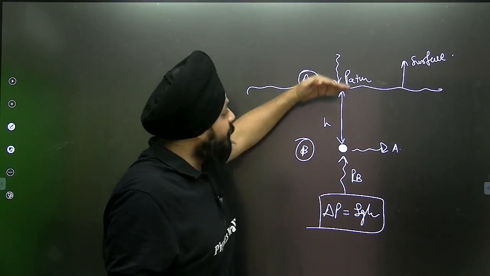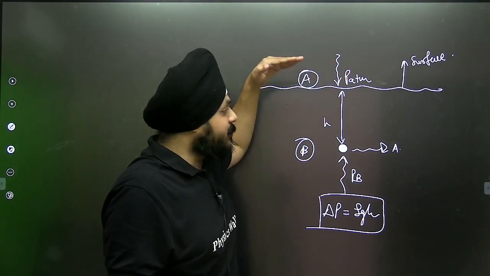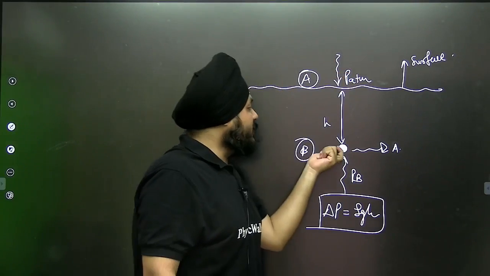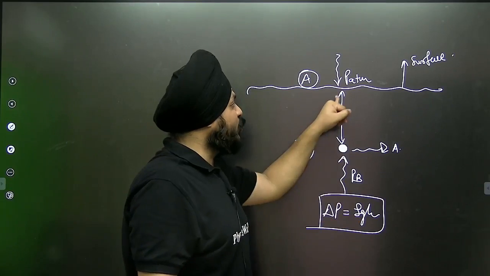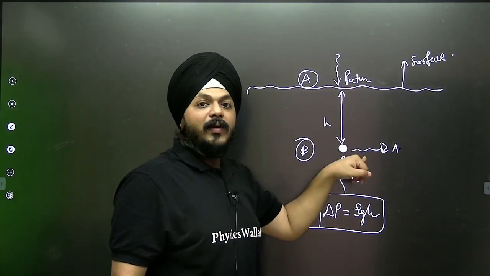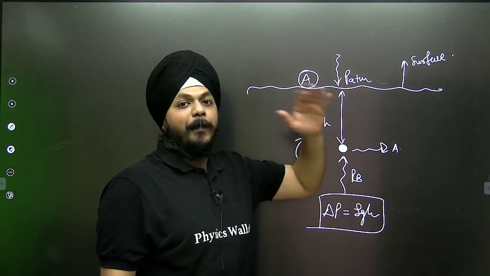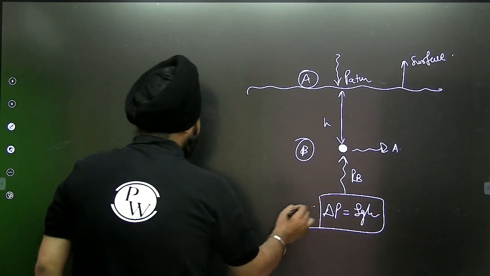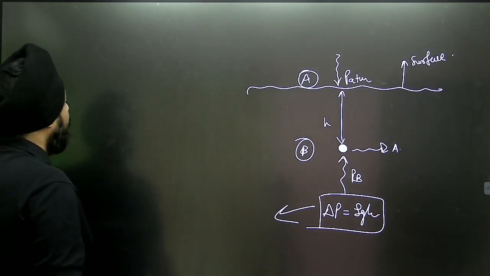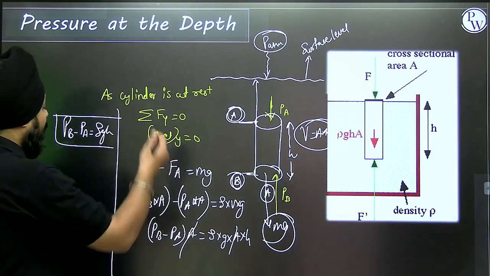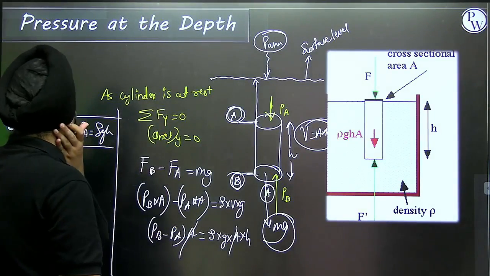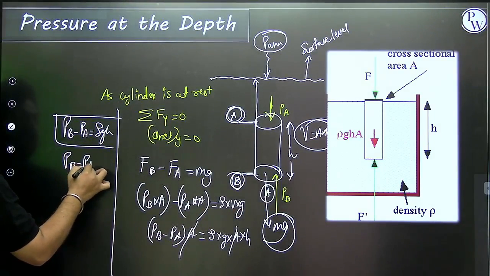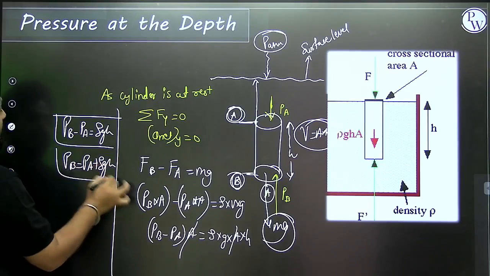So if it is touching the surface level, then atmospheric pressure is acting. If it is considered as a particle, then the pressure difference between the surface level and the depth at which the particle is kept is equivalent to rho gh. Just consider one point, the pressure difference is always equivalent to rho gh. So this is how we measure the pressure difference. So can we say the pressure at B is equal to PA plus rho gh?